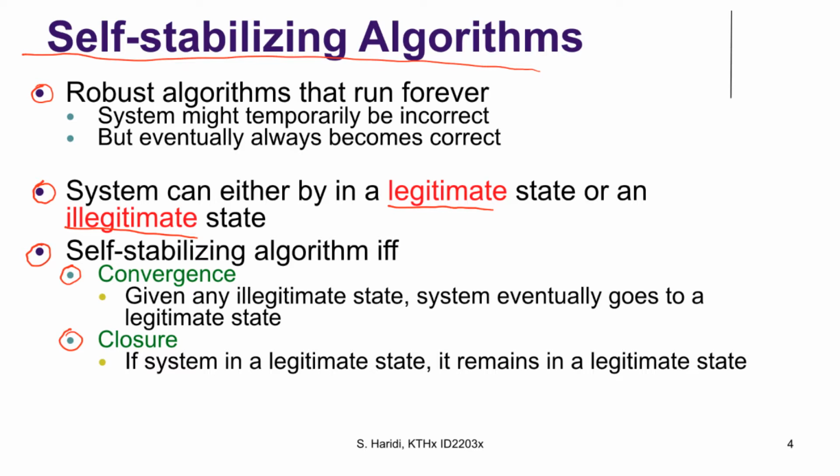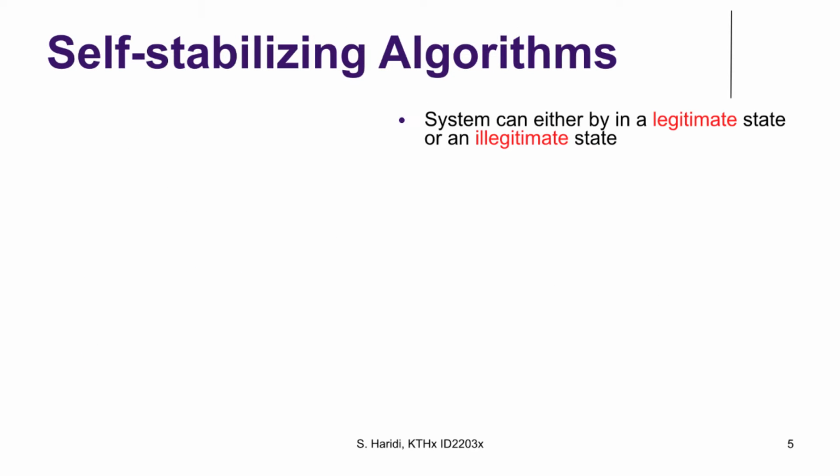Convergence means that given any illegitimate state, the system will eventually go to a legitimate state. And closure means that if you are in a legitimate state, you stay and remain in the legitimate state. So that's what we said about a self-stabilizing algorithm.